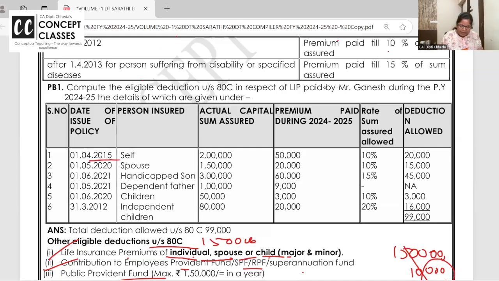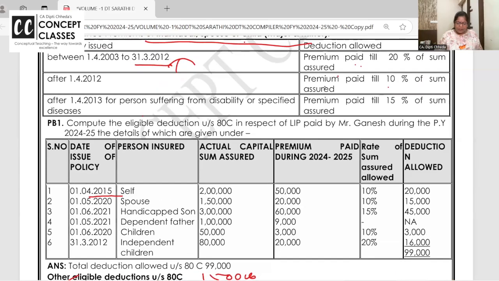Say you have taken a policy in 2015, that is after 2012, for 2 lakh. Sum assured's 10% only you will get as deduction. But ma'am, I have paid a premium of 50,000. 80C deduction will be allowed only 10% of the sum assured.